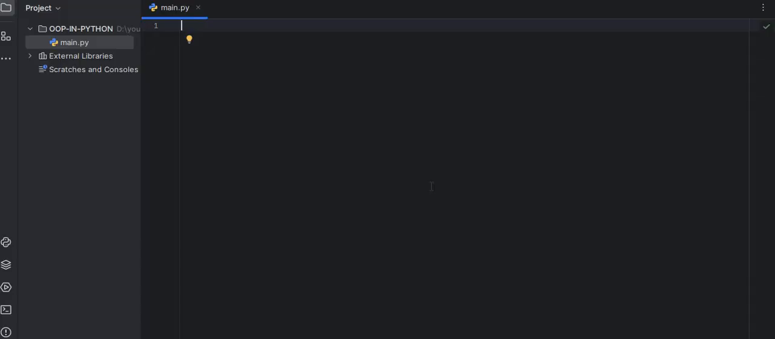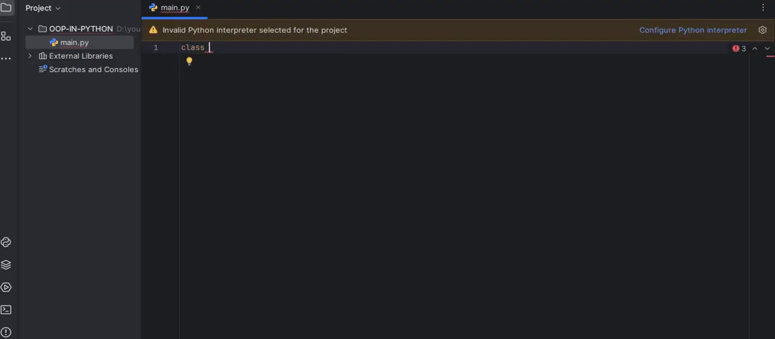Now it's time to write our first class in Python. When we create a class in Python, we have to use the keyword class. Class is a keyword and the name of our class is Car. Let me zoom in. So we just create a class with the name Car.